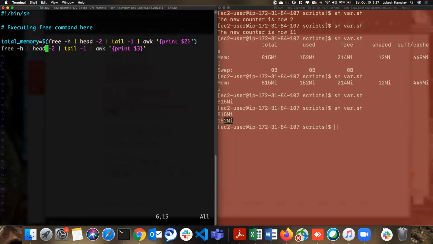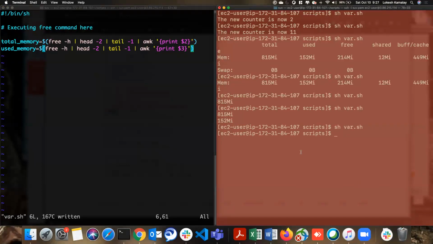Okay. So now let me do the same thing for this as well. Total memory, and this is the, oh, sorry. Yeah, and this is the used memory. Used_memory is equal to the dollar symbol and this command. Okay, I saved it. Now let me run it. Okay, it gave me nothing. Expected, because we are storing the output inside a variable. It's stored, but did we print? No, right? Now let me print this.